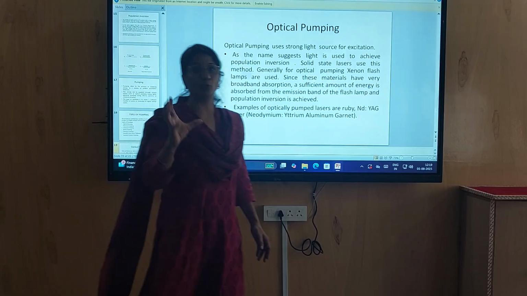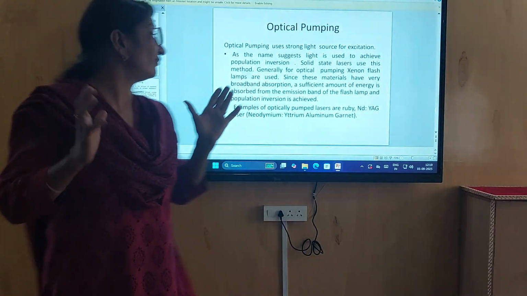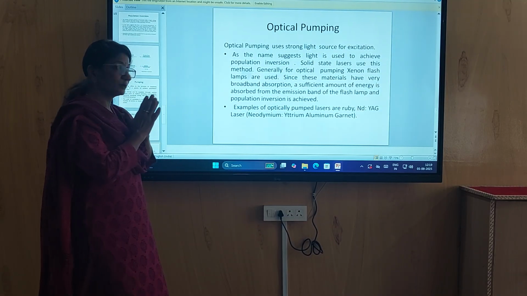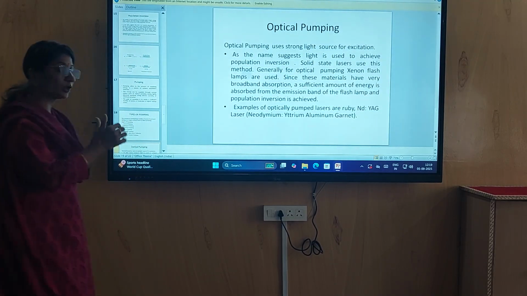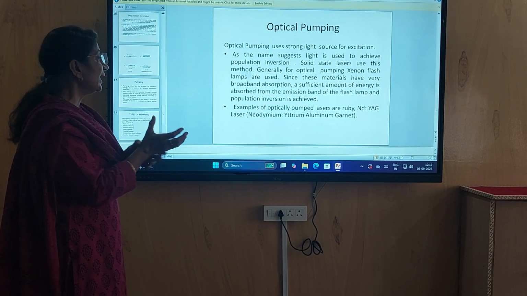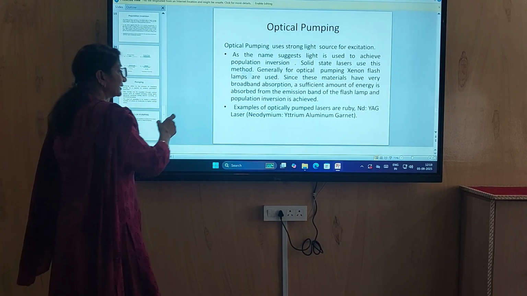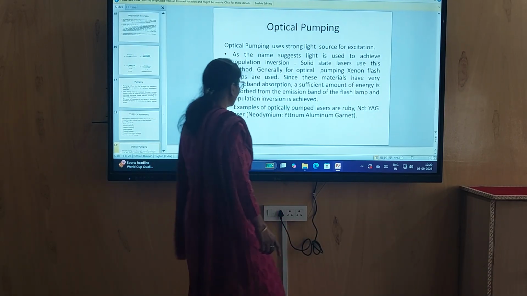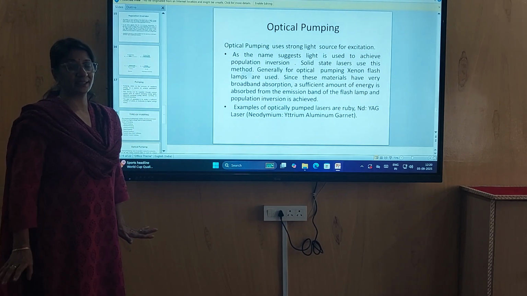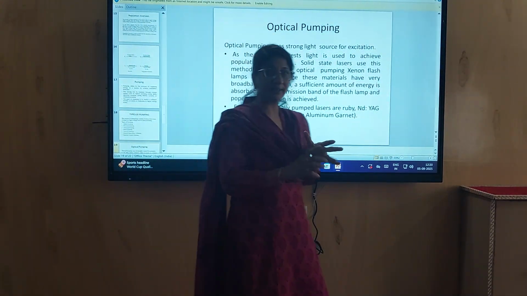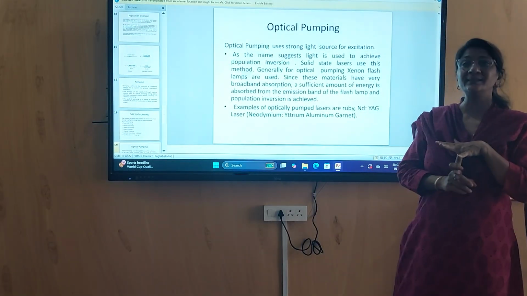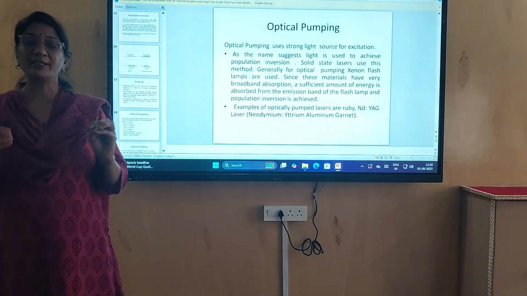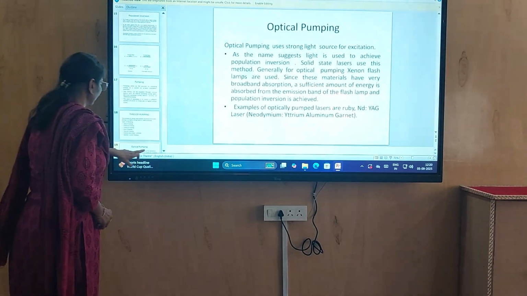Xenon flash lamps are used for optical pumping. Since these materials have very broad band absorption, a sufficient amount of energy is absorbed from the emission band of the flash lamp and population inversion is achieved. Examples of optically pumped lasers are the ruby laser and the Nd:YAG laser. These are both solid state lasers. There are three types of laser: solid state laser, gas laser, and liquid laser. But in solid state lasers, the pumping method we use is optical pumping.